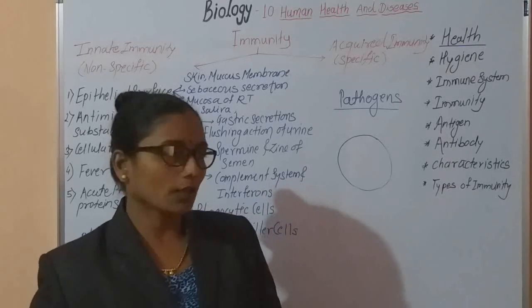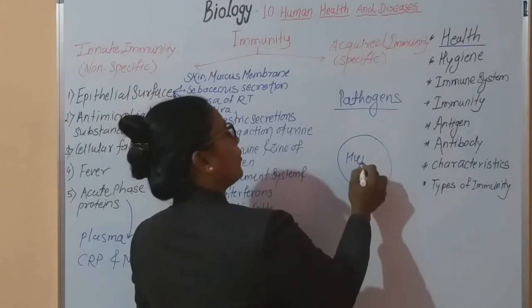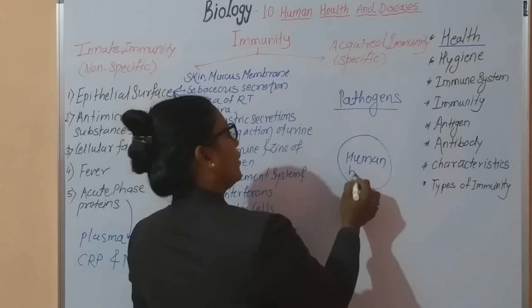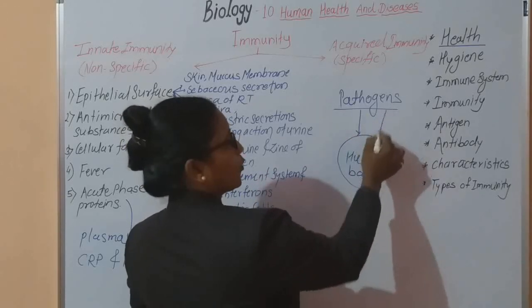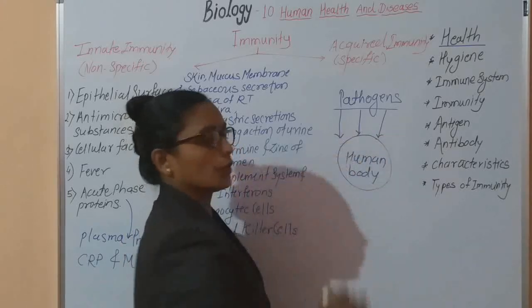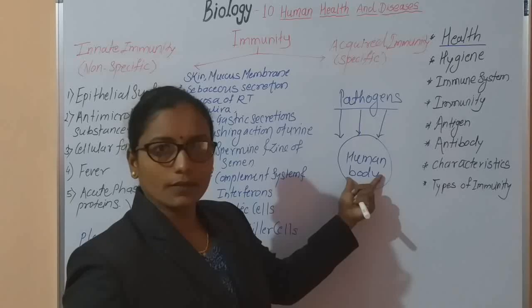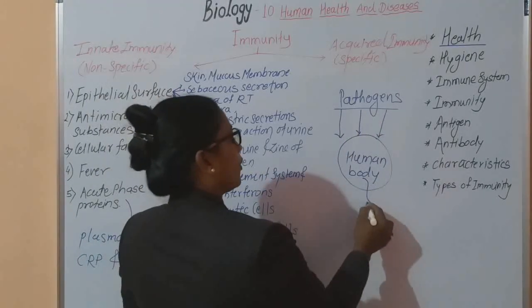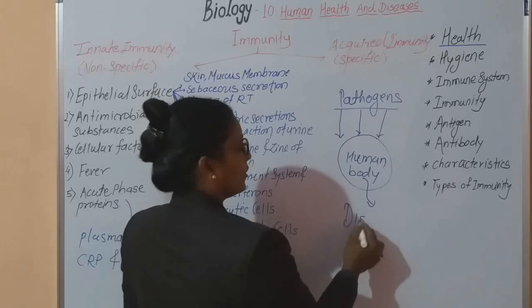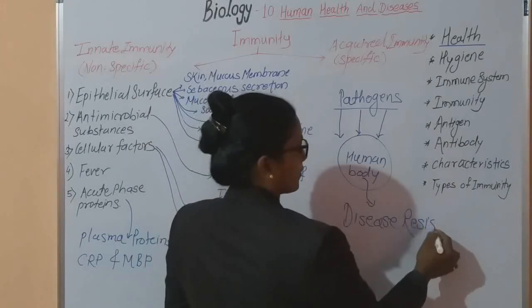Here you have to concentrate only on this human body. When this human body is always exposed to different types of pathogens, our body tries to protect itself from these pathogens, and this human body has disease resistance capacity.